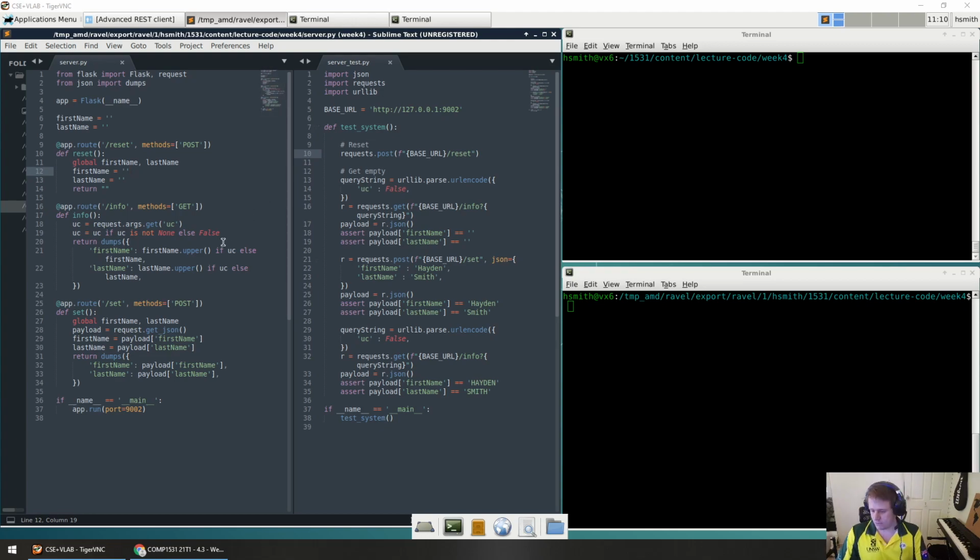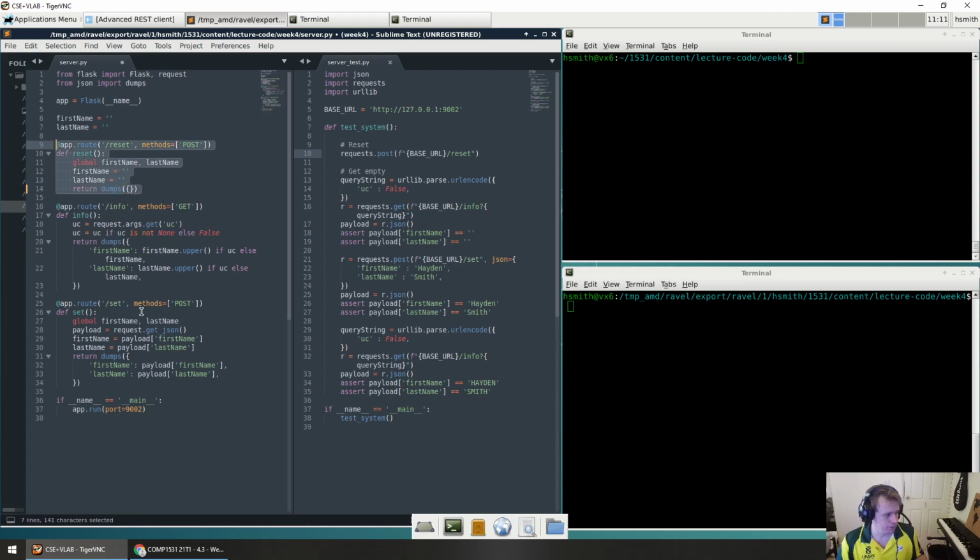I have this really simple Flask server where I have a first name and a last name, and they're two global variables. And I've got 3 routes, right? Now, the two post routes, reset and set, should be pretty straightforward to understand. The post route reset basically grabs the global variables and resets them to be empty strings, and it returns nothing here. In fact, maybe just to be clear, I should probably have this return dumps of nothing, like that. So that's what reset does.